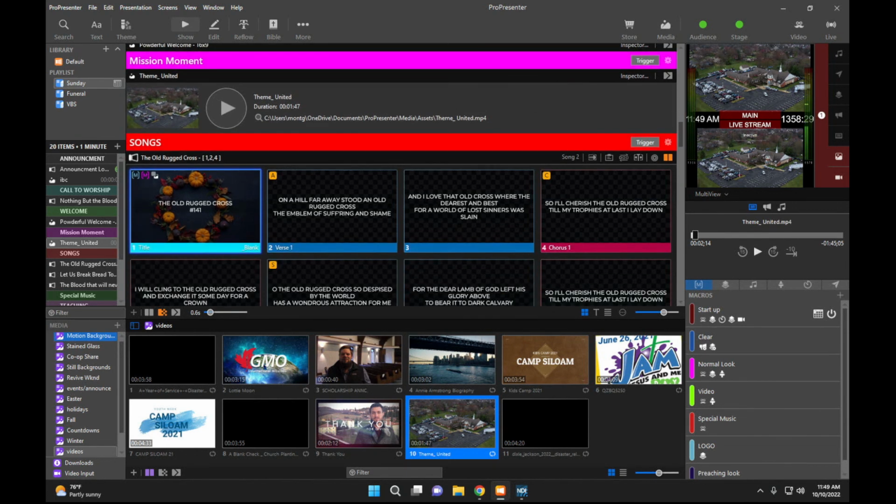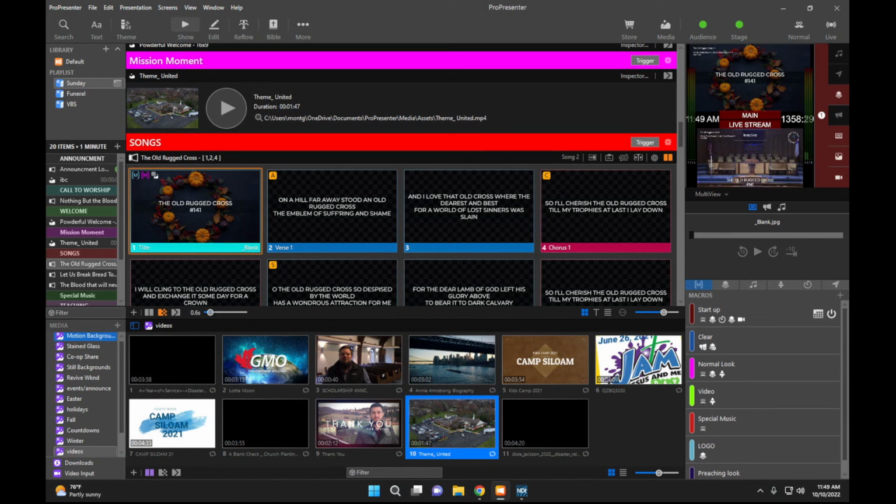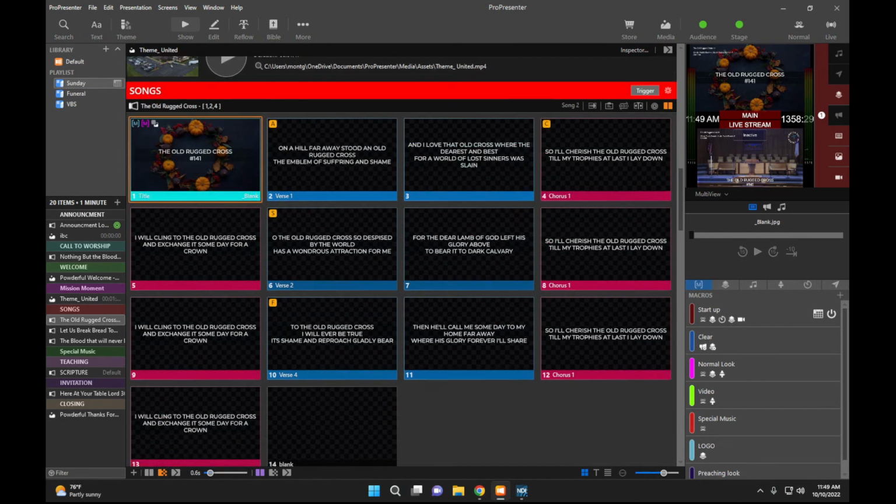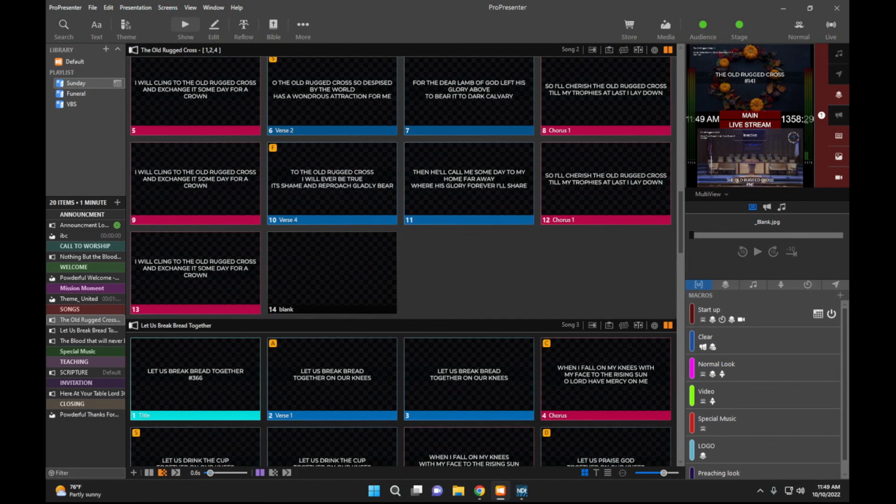And when the video's done, that's why you want to have your macros on the song ready to go. So whenever the video's over, you can click the next slide, and it changes it back to how it was before. And you don't have to worry about changing it back. It'll show up, and everything will go back to how it was. But you will have to click video in order to play it on the live stream for the online audience to see. Other than that, I think it's it.